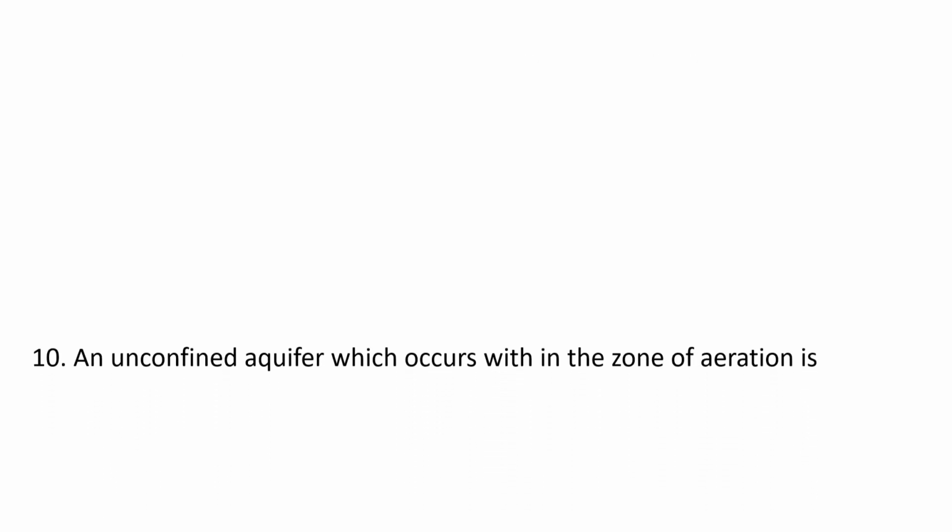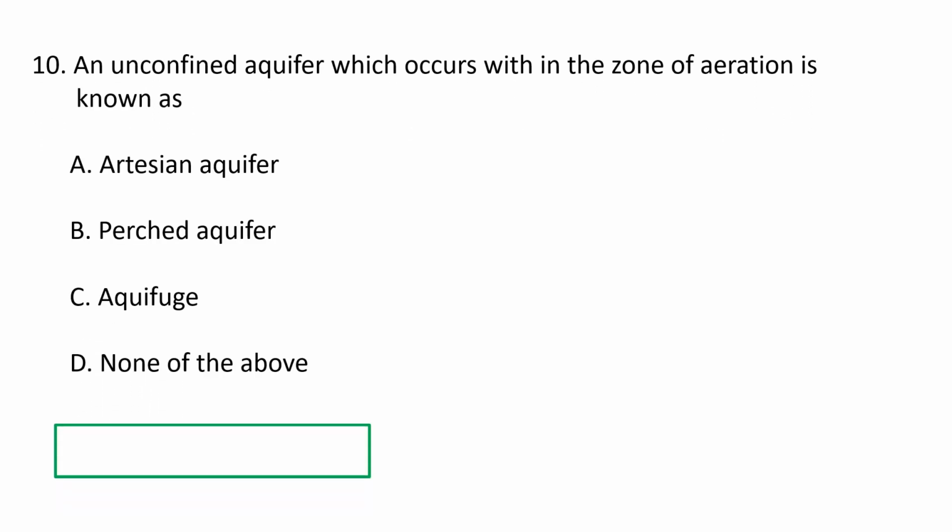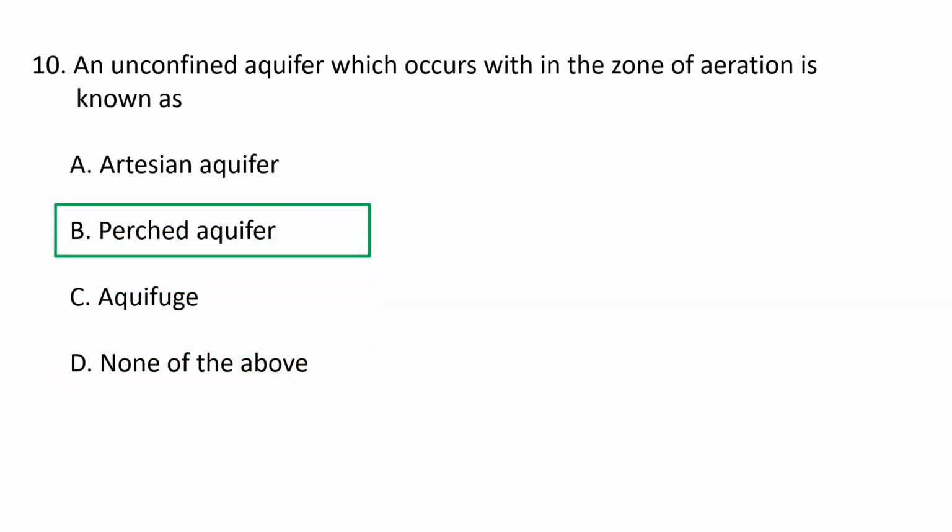Next question. An unconfined aquifer which occurs within the zone of aeration is known as A. Artesian aquifer, B. Perched aquifer, C. Aquifers, D. None of the above. An unconfined aquifer which occurs in the zone of aeration is known as a perched aquifer. A perched aquifer occurs above the regional water table and is generally a relatively small body of water with an impermeable base under which lies an unsaturated zone. These are unique water bodies but not widely distributed and are not targeted for water supply. So B is the correct option.